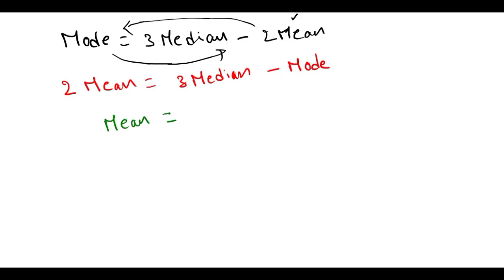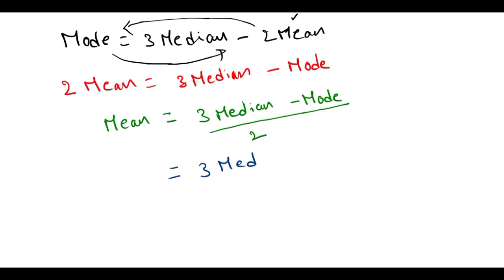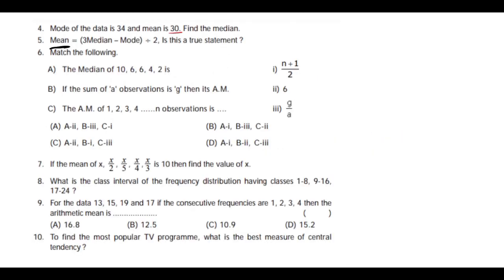Equal to 3 median minus mode, divided by 2. So we check whether this statement is right or wrong. 3 median minus mode by 2. Yes, this statement is true.